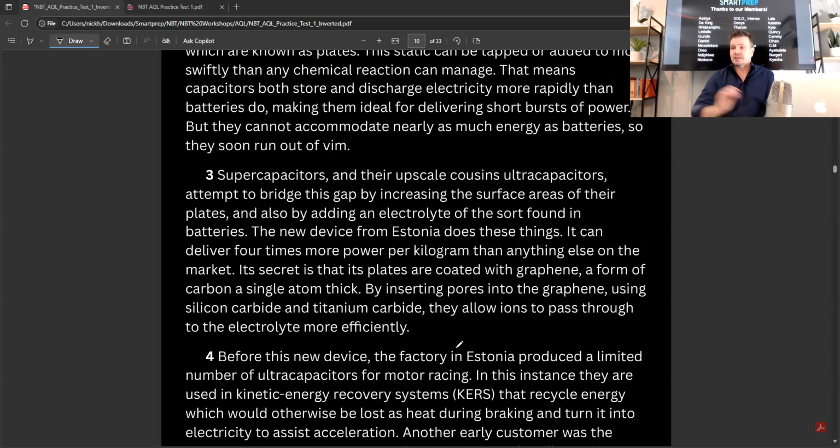Supercapacitors and their upscale cousins, ultracapacitors, attempt to bridge this gap by increasing the surface areas of their plates and also by adding an electrolyte of the sort found in batteries. The new device from Estonia does these things. It can deliver 4 times more power per kilogram than anything else on the market. Its secret is that its plates are coated with graphene, a form of carbon, a single atom thick.